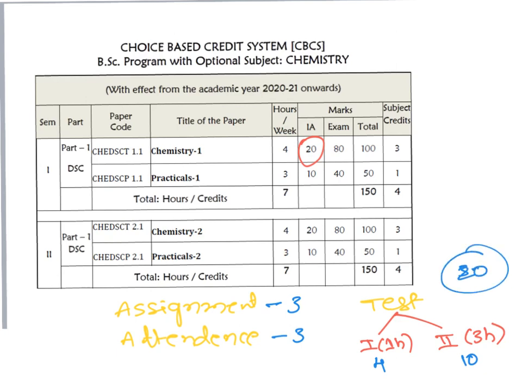Assignments are for 3 marks. If you submit the assignment on time, clearly and legibly, you will get 3 marks, and your attendance should be regular, you will get 3 marks, and if your test 1 score and test 2 score are good, you will get 14 marks. So total 20 marks. So this is the small video introducing the BSc first semester chemistry course. If you have any doubts, you can contact us. Thank you.